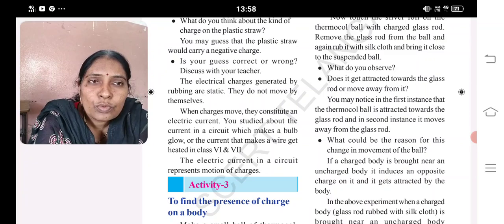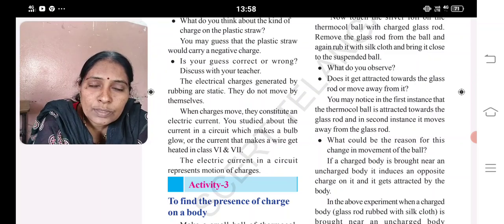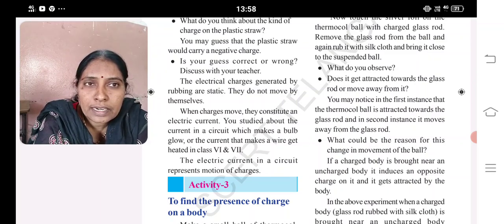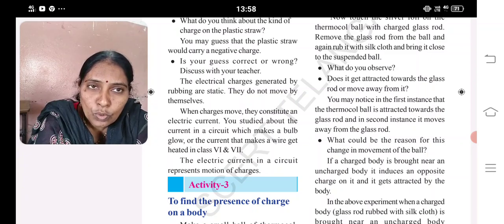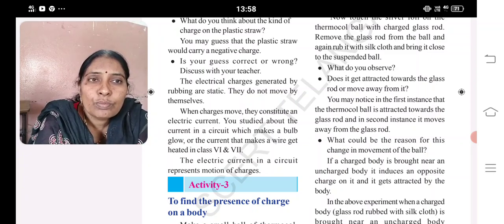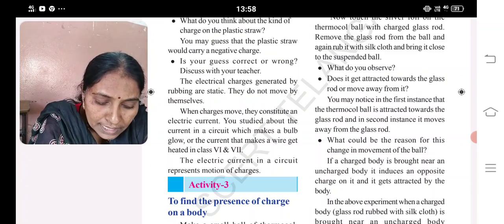When charges move, they constitute electric current. The electric charges generated by rubbing are static. They do not move by themselves. When charges move, they produce electric current. You studied about the current in the circuit which makes a bulb glow, or the current which makes a wire get heated, in class 6th and 7th. The electric current in a circuit represents motion of charges. What is electric current?